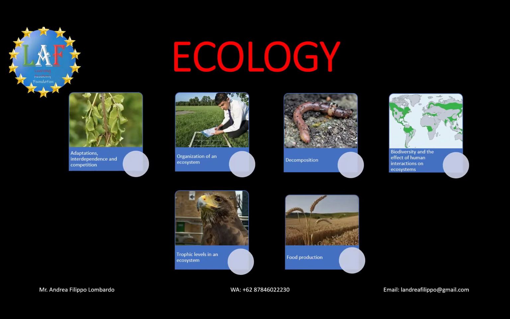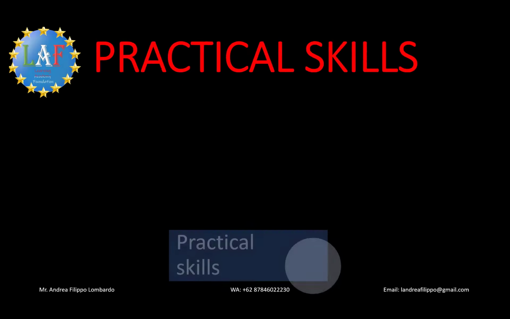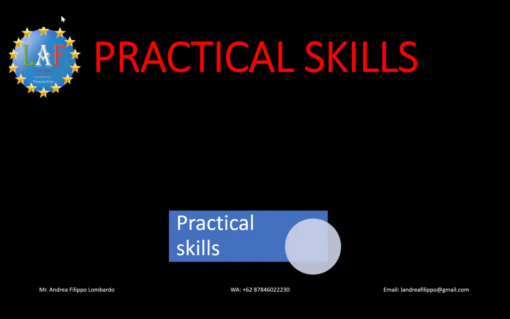And finally, factors such as the increase in human population, new pests and pathogens, overhunting and armed conflict can result in food scarcity in some countries. The last section will be about practical skills, where students will see that scientific investigations have several stages: planning, collecting data, analyzing data, and evaluation. It is important to understand how to carry out each stage of the investigation.